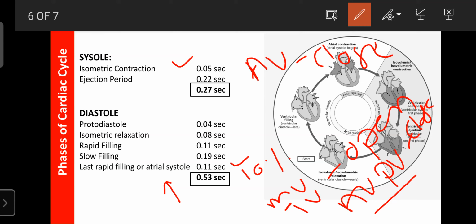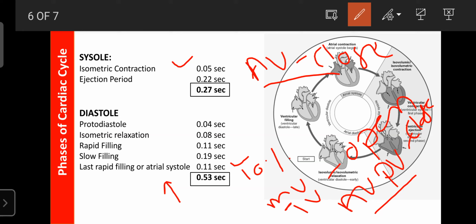But during this first phase of systole of the ventricles, there is isometric contraction, where the tension in the ventricles increases, so that increases the pressure in the ventricles. In the right ventricle that should be 25 mmHg, in the left ventricle that should be 130 mmHg.